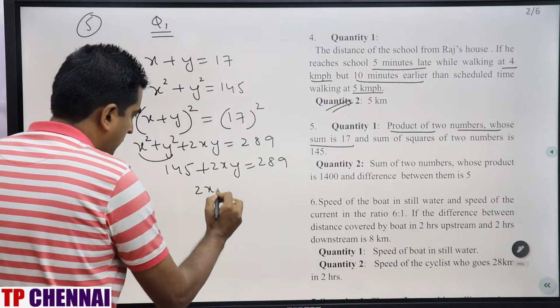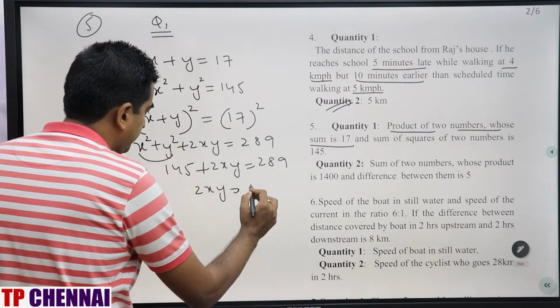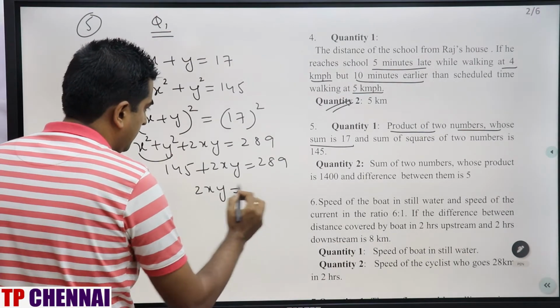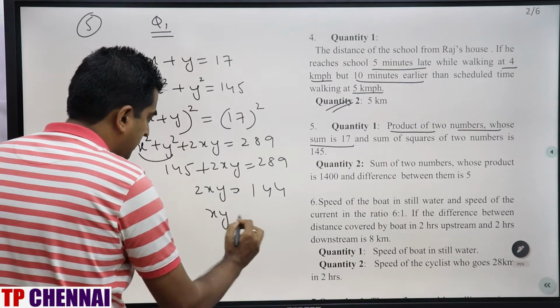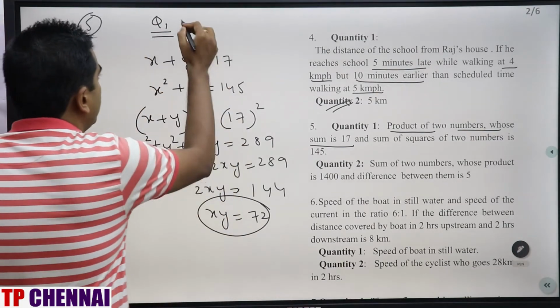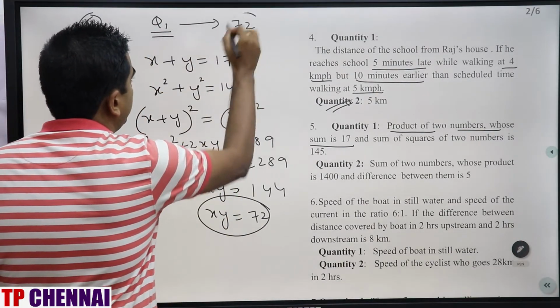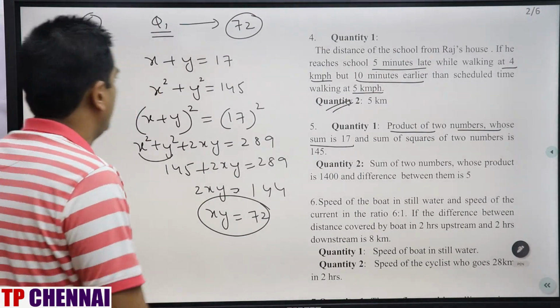What is the value of 2xy? 289 minus 145 is nothing but how much? This is 144. So xy will be how much? xy will be 72. This is my quantity 1, which is 72. Clear? Now we see quantity 2.